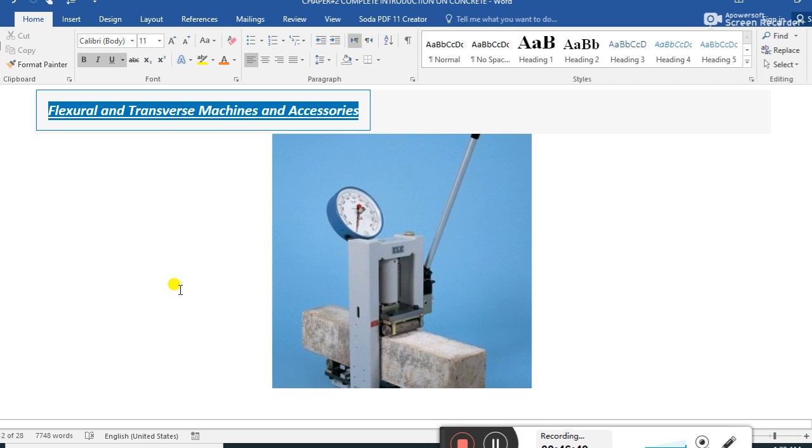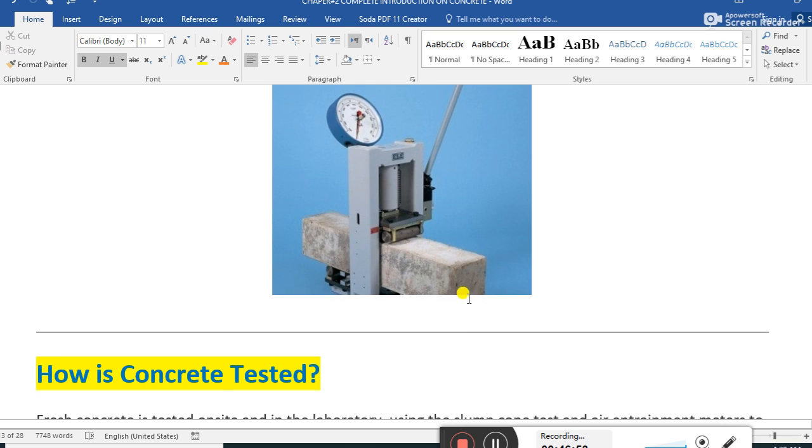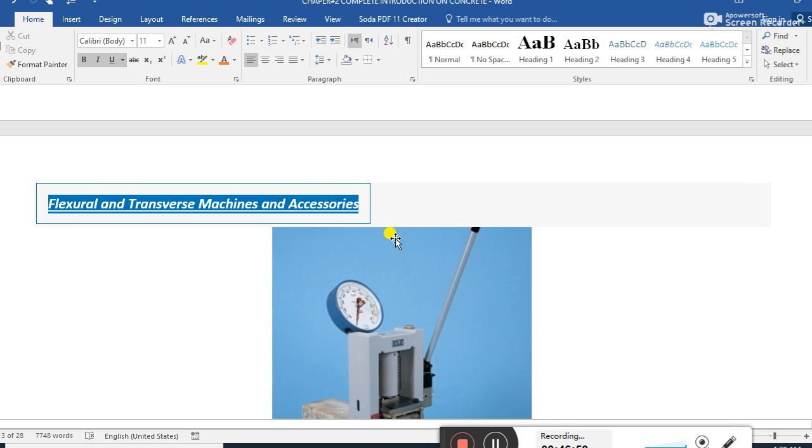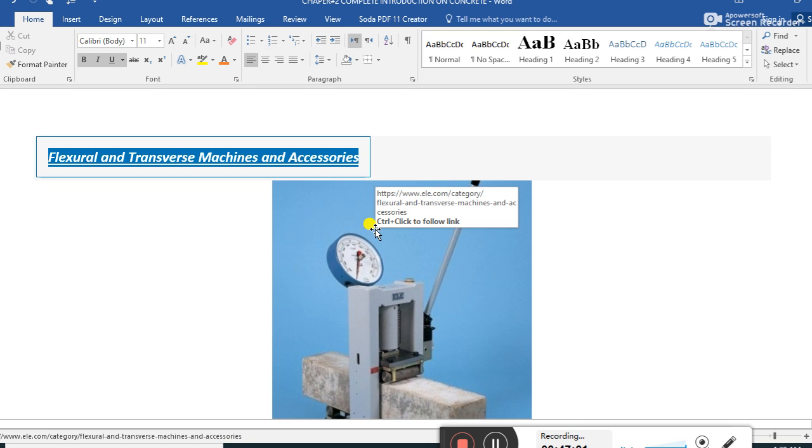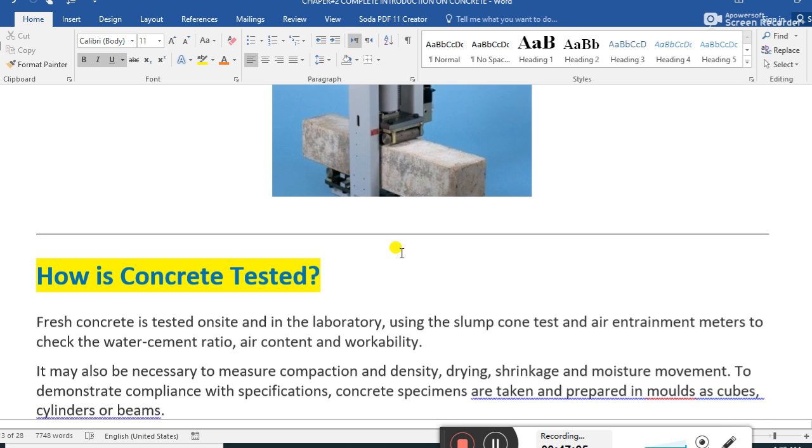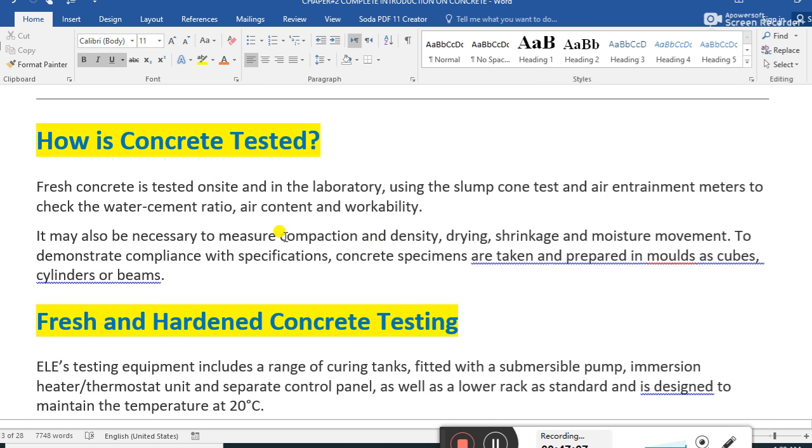What is the flexural and transverse machine and accessories? See, this concrete is a cast sample for testing using the flexural and transverse machine accessories. We test on this machine. Guys, how is concrete tested?